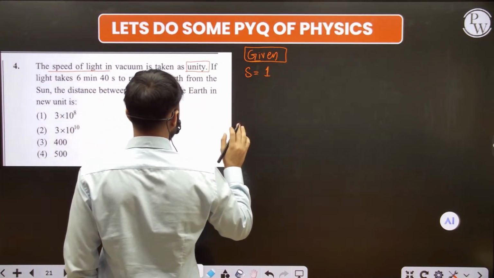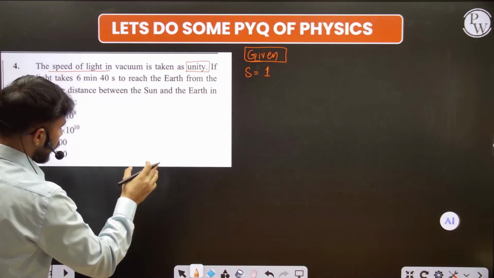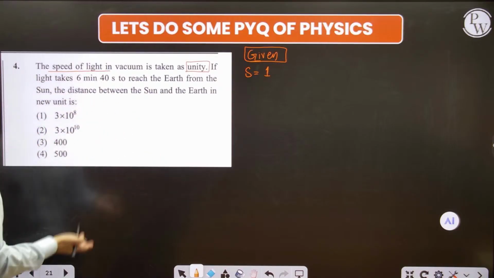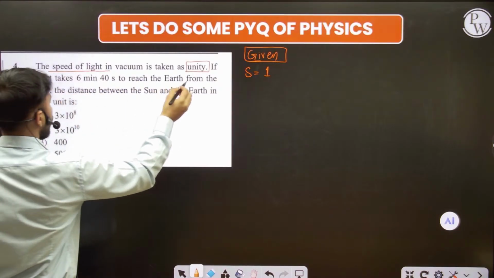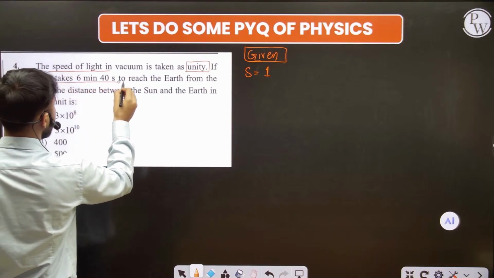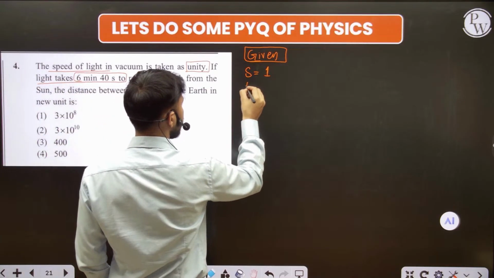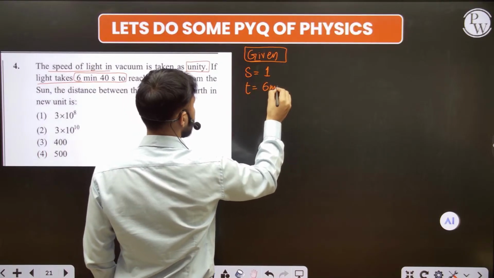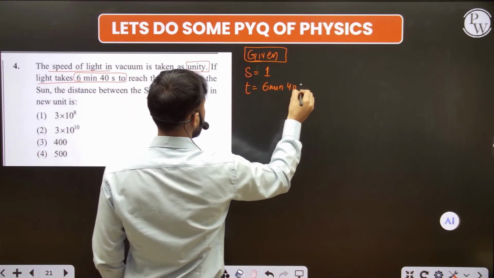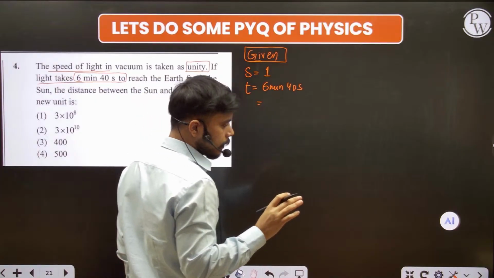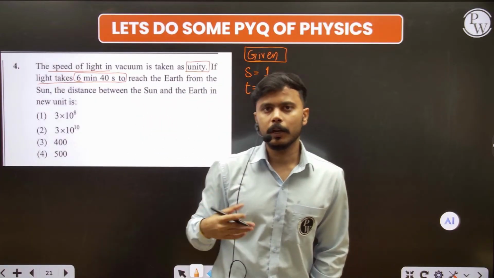I'm not going to write the SI unit here, because we don't have the SI unit given here. Okay, so after that, the light takes 6 minutes 40 seconds. So write down here the time, that is 6 minutes 40 seconds. First of all, I know it very well, the SI units are not given here.